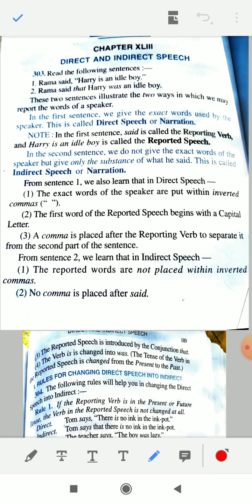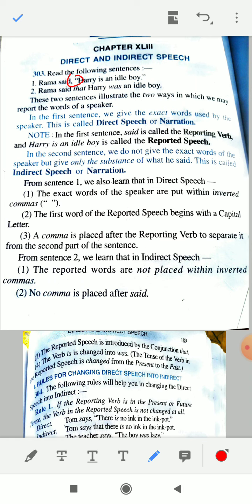You can see that inverted commas are being used here. Then the first word of reported speech begins with capital letter, Rama, R is in capital letter. The comma is placed after the reporting verb said. Said के बाद comma है. And these are compulsory things that you have to do.